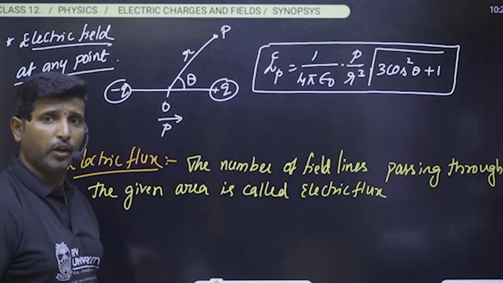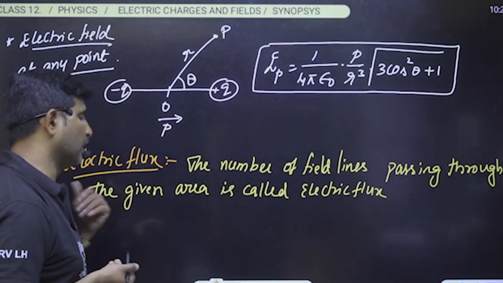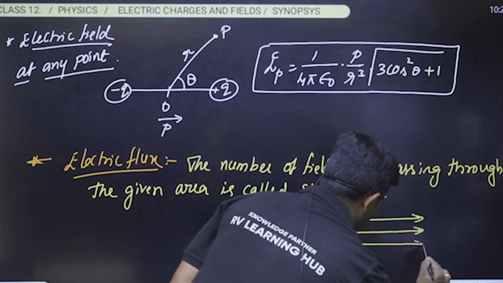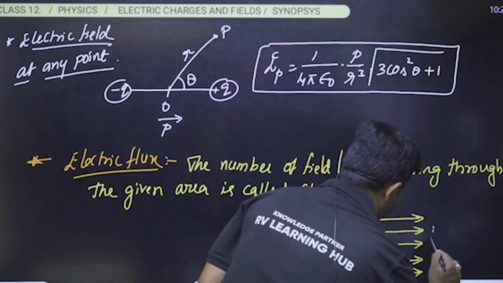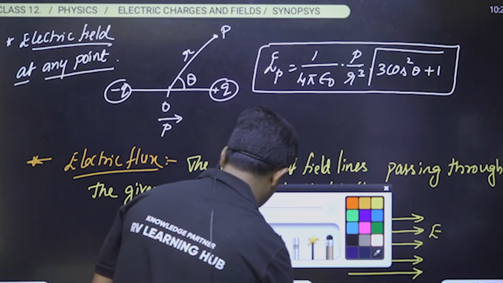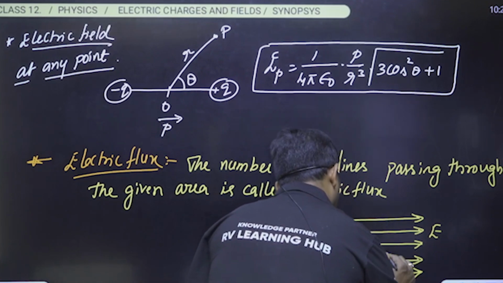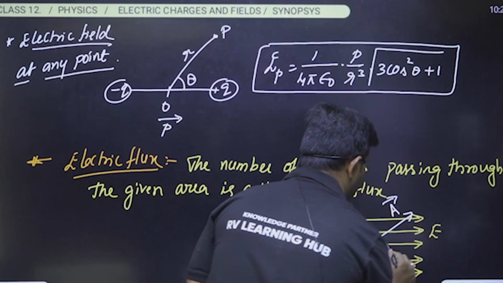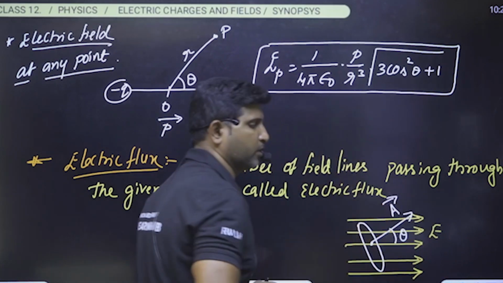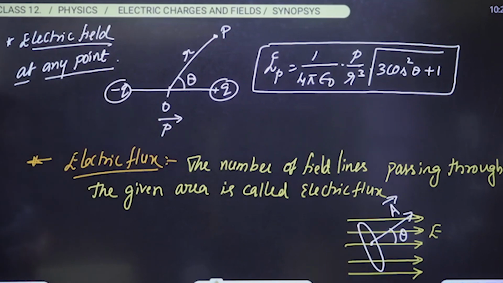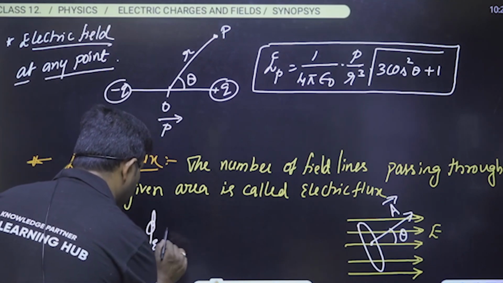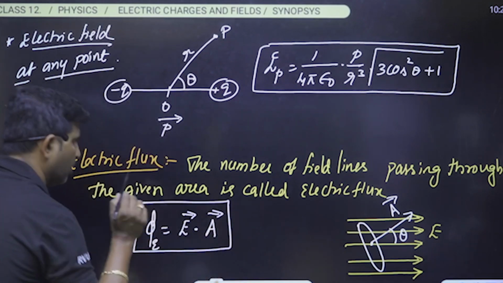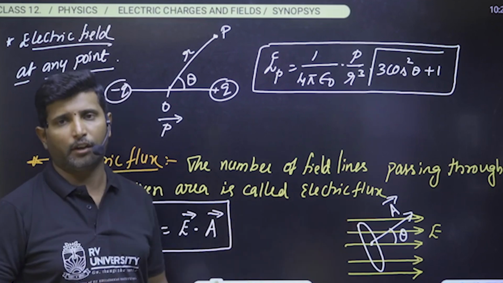How can we write mathematically the calculation of electric flux? So please observe the diagram carefully. Let us consider a uniform electric field having intensity E, and let us imagine a surface here, and let the area vector make an angle theta with the electric field intensity. Then electric flux can be written as the dot product of the electric field and the area vector.